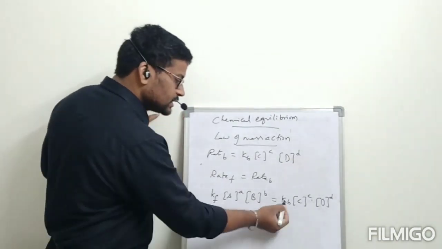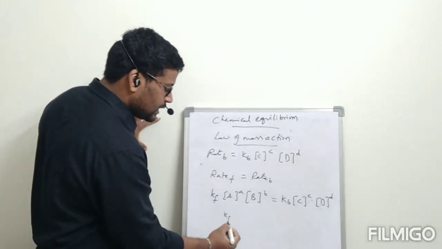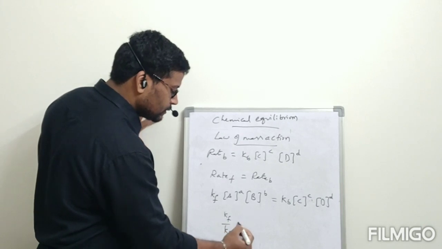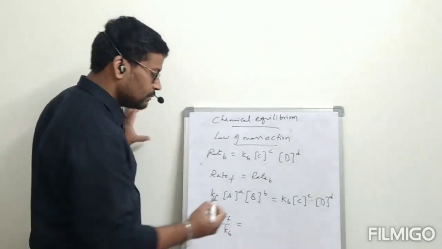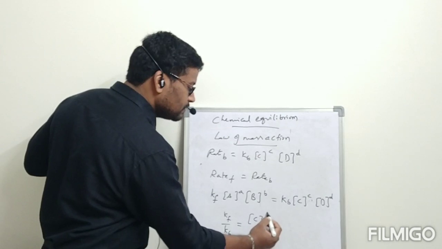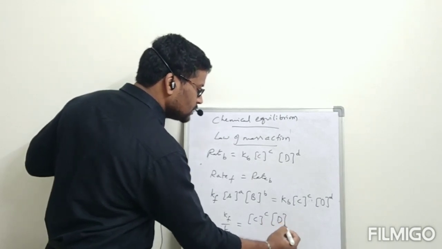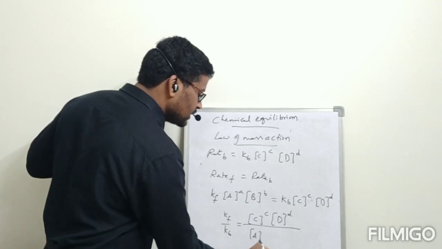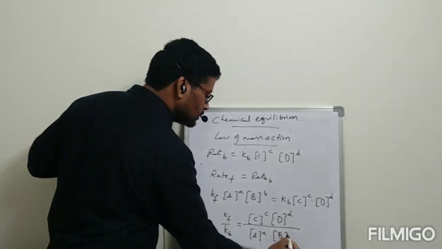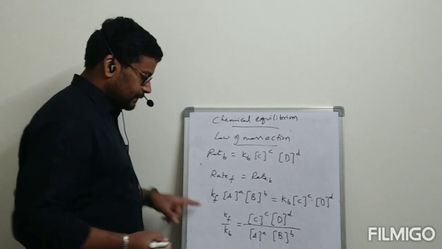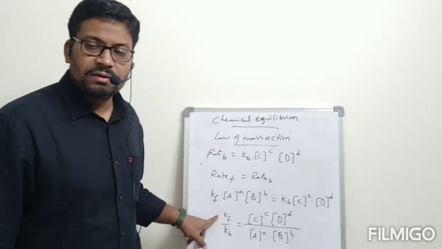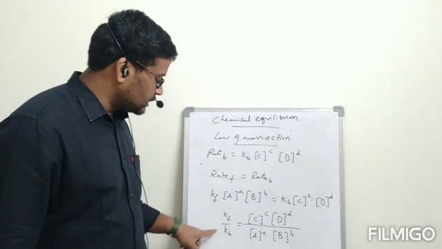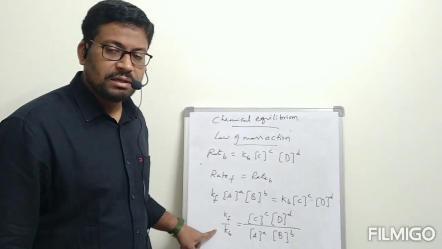Now I am bringing this Kb this side. Kf by Kb is equal to concentration of C power c into concentration of D power d divided by concentration of A power a into concentration of B power b.